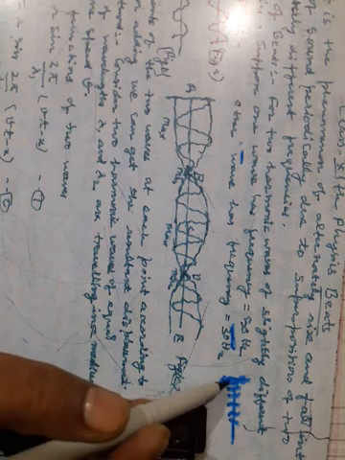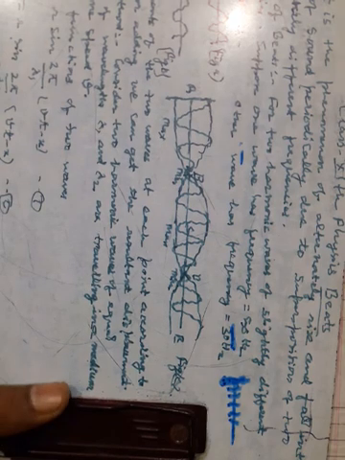There will be vibration in the medium. That medium may be air, water, anything. Steel, you know, in case of steel the speed of sound is more. So all these things you should know.